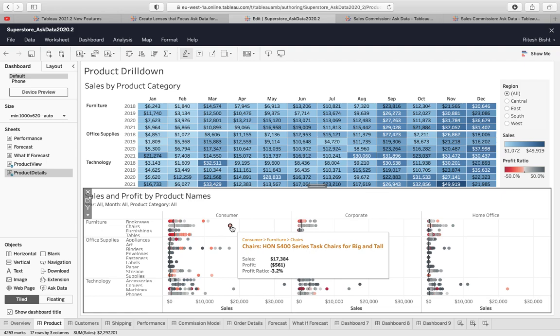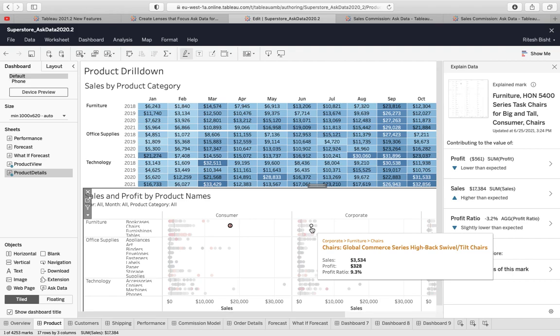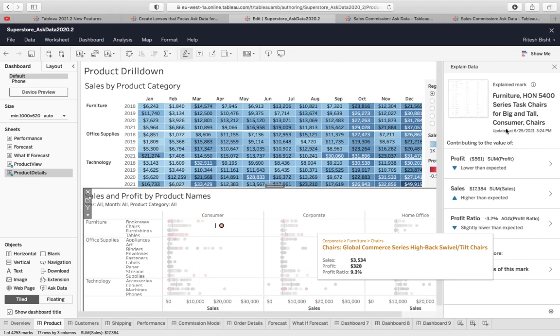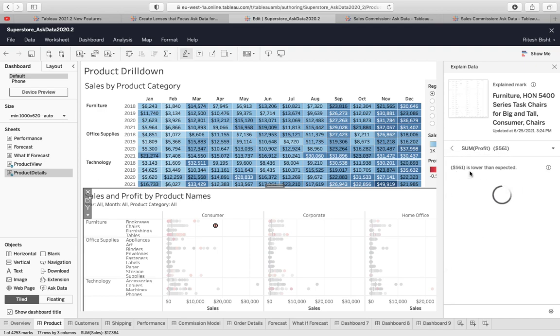So I'll try to click on that and I say please explain this very particular point, which is under furniture and consumer. And on the right hand side, now it is showing you what is contributing to the value of profit, sales. So let us talk about the profit, about this very particular point.